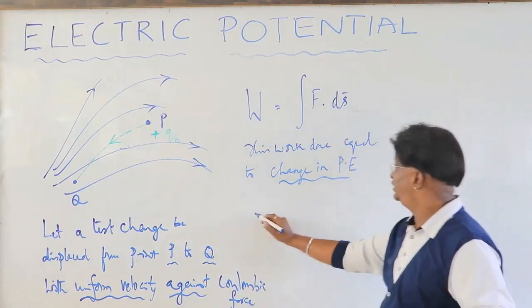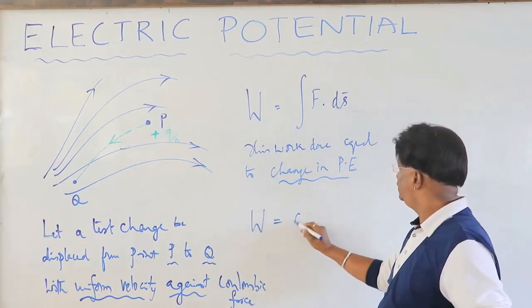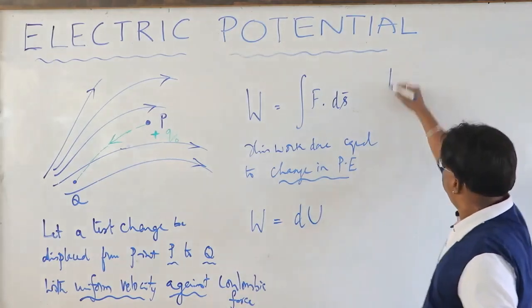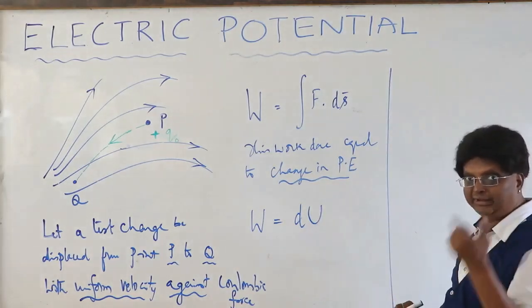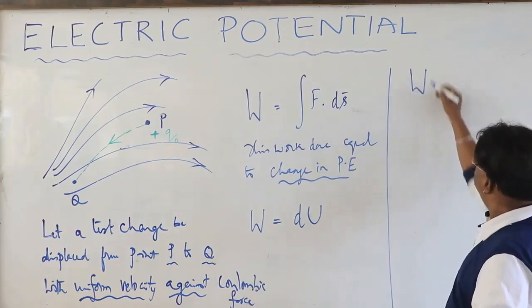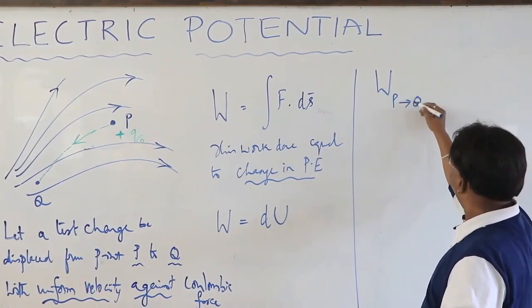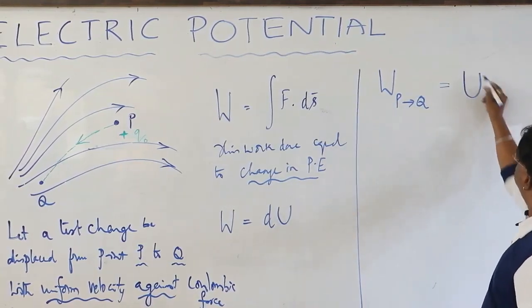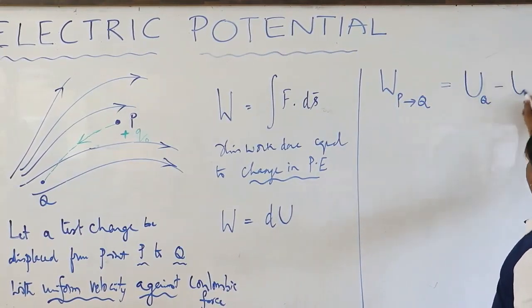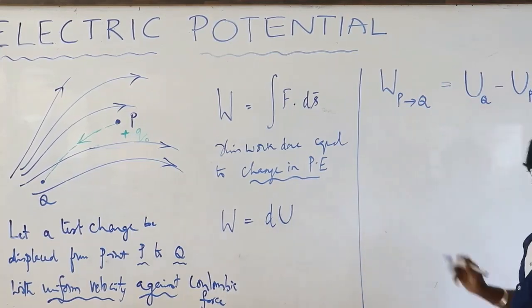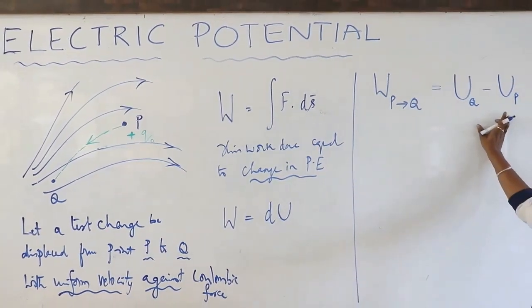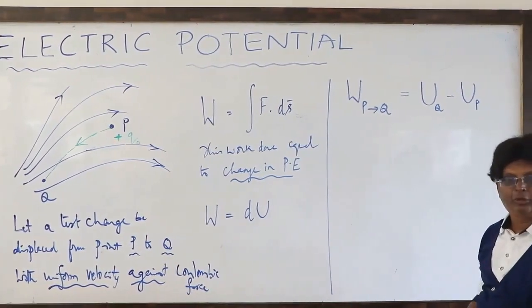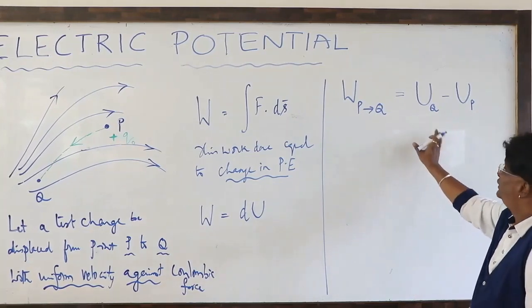This work done, W, is now equal to dU, the change. Now, let me write specifically W from P to Q. The work done in moving from P to Q is equal to UQ minus UP. Look here, this is a very important statement for us. When we do numericals and all, this is an important statement.